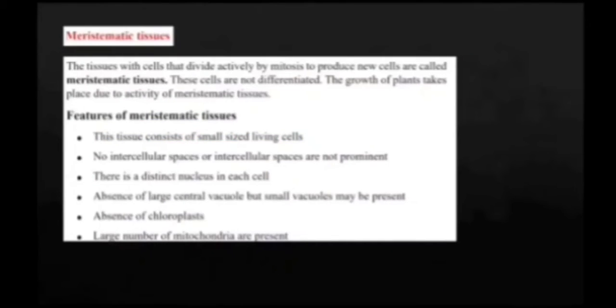Let's see the features of meristematic tissues. This tissue consists of small-sized living cells, with no intercellular spaces, or intercellular spaces are not prominent. There is a distinct nucleus in each cell. Absence of large central vacuole, but small vacuoles may be present. Absence of chloroplast. A large number of mitochondria are present.